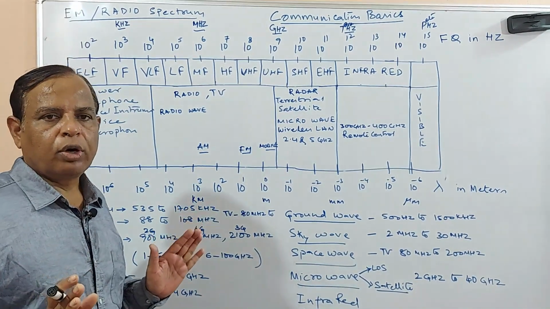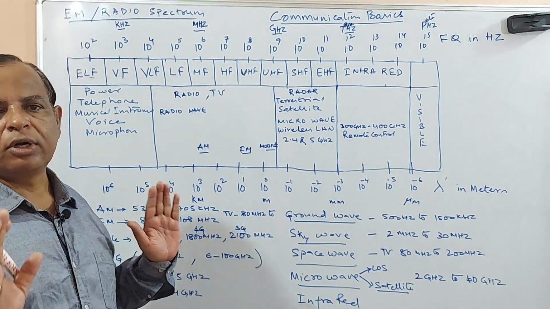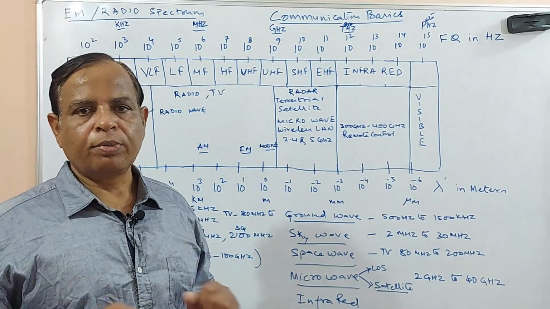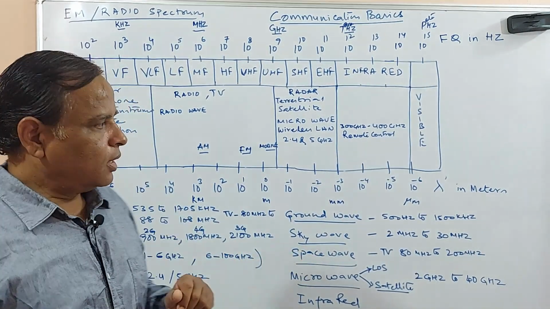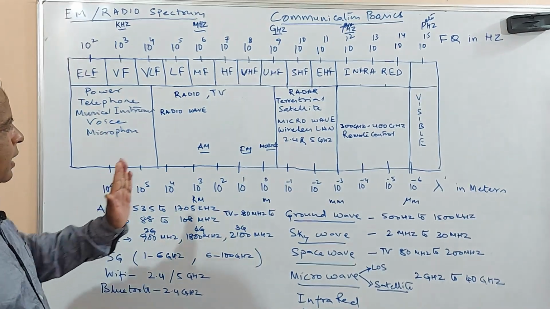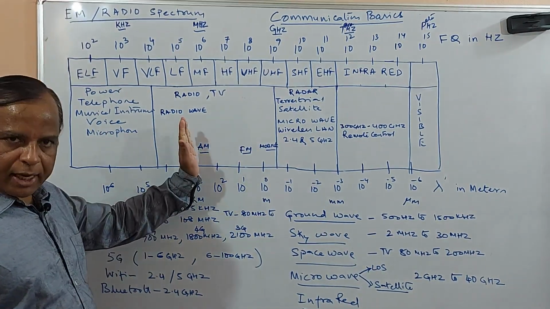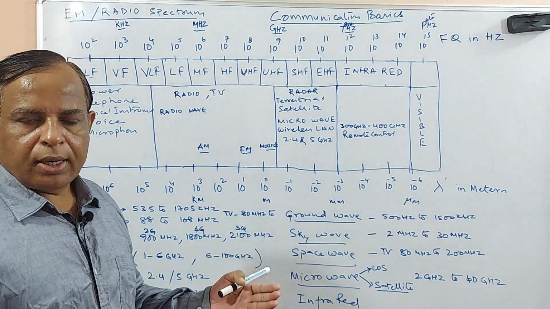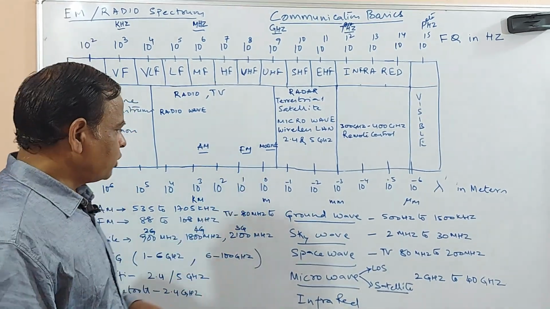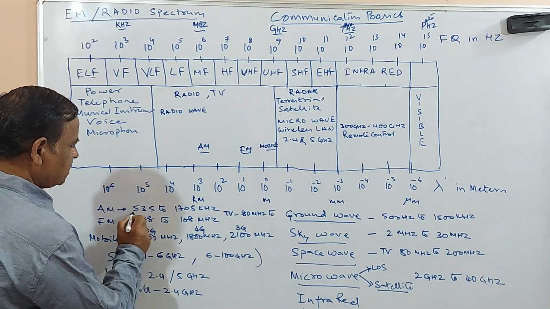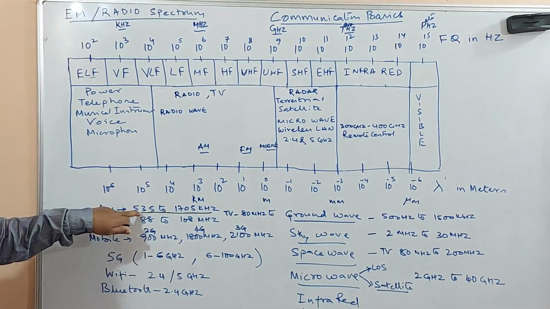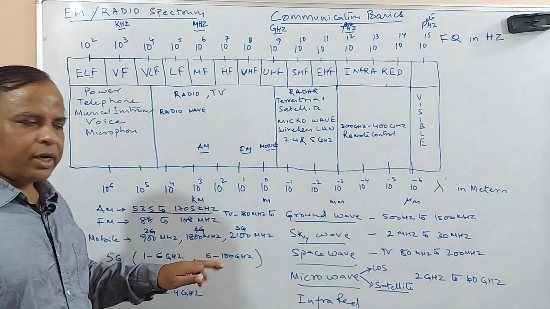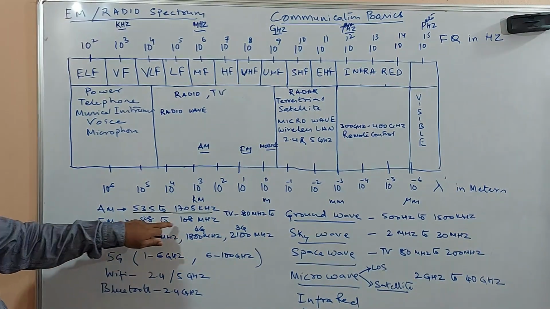Now there are different governing bodies like IEEE, FCC and ITU. They are the big governing bodies who continuously monitor the utilization of the spectrum. That's how so many standards have been developed. It's very interesting. Take the case of AM radio or FM radio. It has been decided that for AM the carrier frequencies lie between 535 kilohertz to 1705 kilohertz. Similarly, for FM it is 88 megahertz to 108 megahertz.